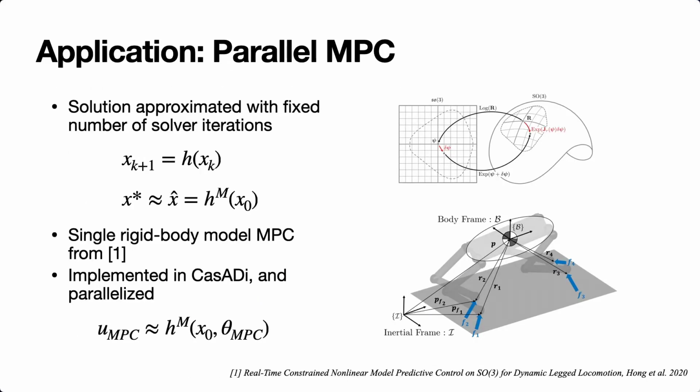To parallelize MPC for the MIT humanoid, we implement the controller from Hong et al. in CusADi. One limitation of GPU parallelization is that all the operations are computed in lockstep, making it challenging to implement algorithms with conditional flow. For MPC, if the controller for one environment converges faster than another, there's no efficient way to pause evaluation and continue the computation for the other environment. To address this, we implement a custom symbolic solver and strictly fix the number of iterations in CusADi.